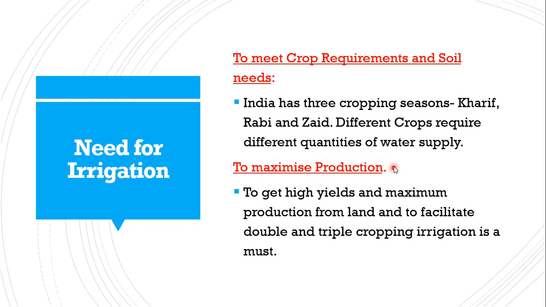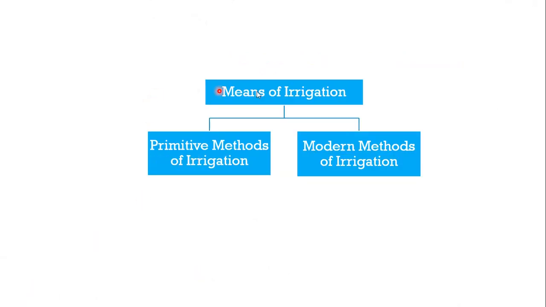And finally, to increase production. Already said, India's population is so high. To meet the requirement of our own nation, we need to increase the production. So thereby to get high yields and maximum production from land and to facilitate double and triple cropping, irrigation is a must.